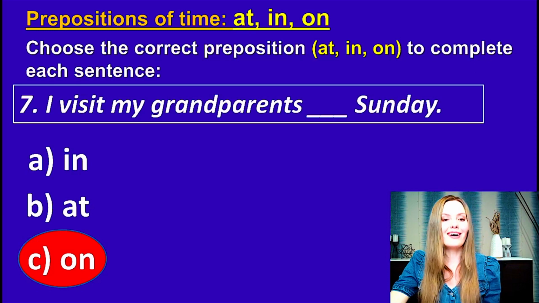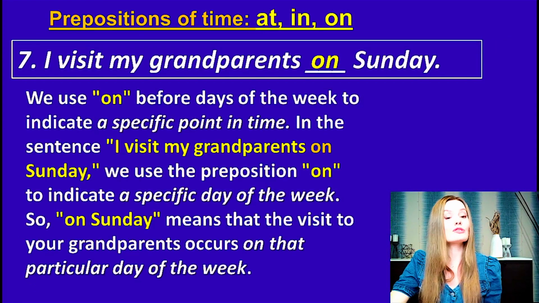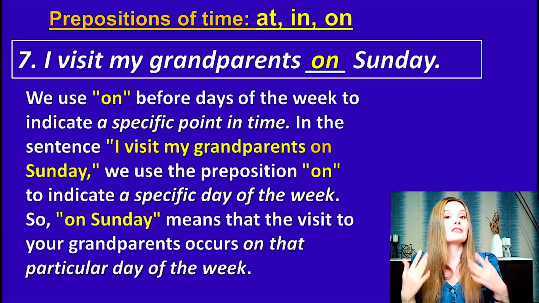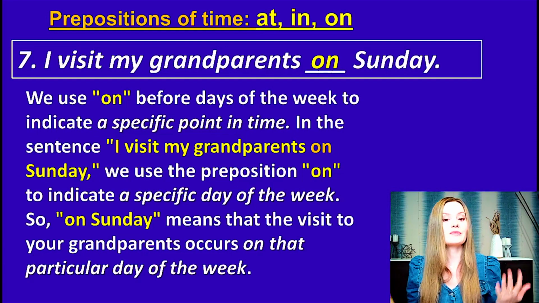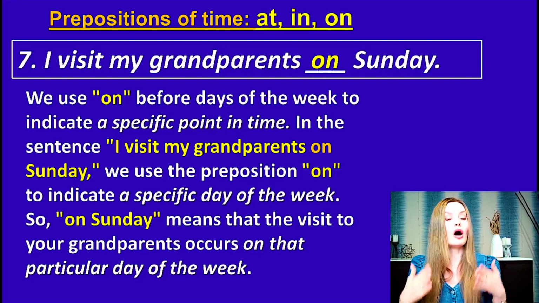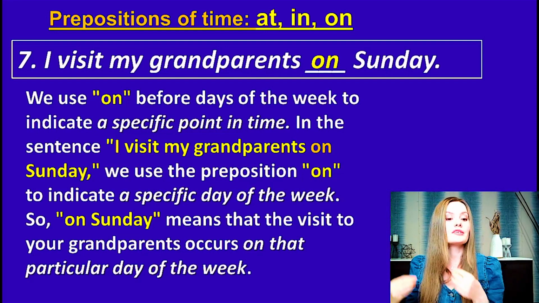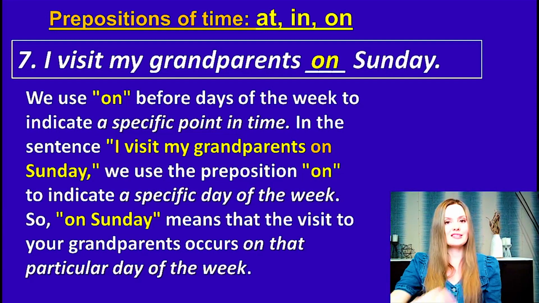Of course, on Sunday. I visit my grandparents on Sunday. The rule is we use on before days of the week to indicate a specific point in time. In the sentence, I visit my grandparents on Sunday, we use the preposition on to indicate a specific day of the week. So, on Sunday means that the visit to your grandparents occurs on that particular day of the week. That's why we say on Sunday.